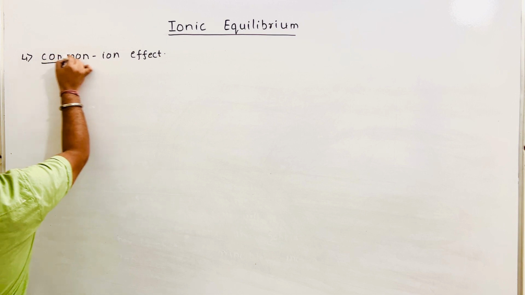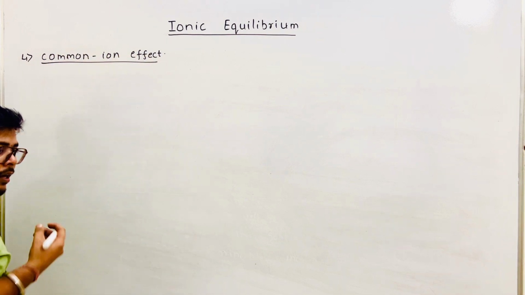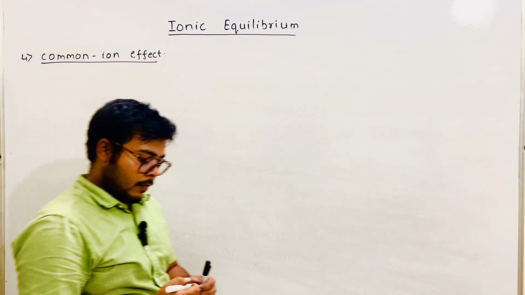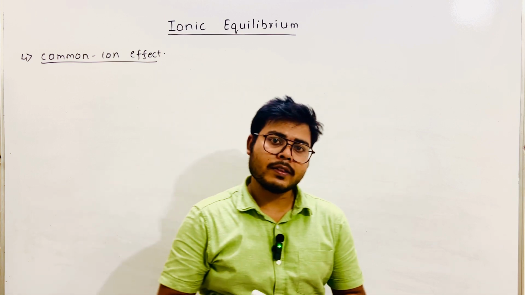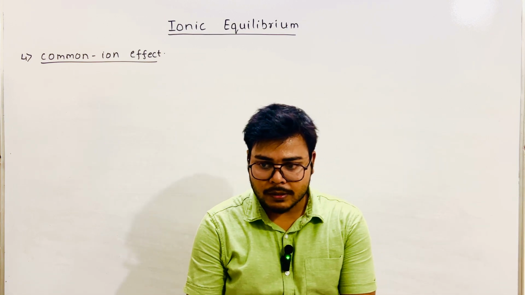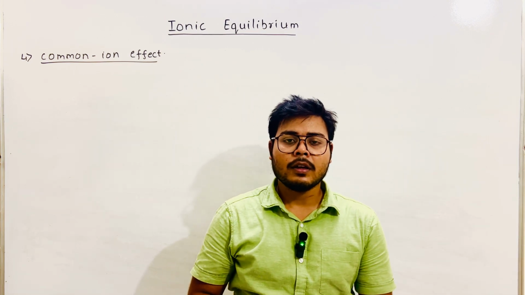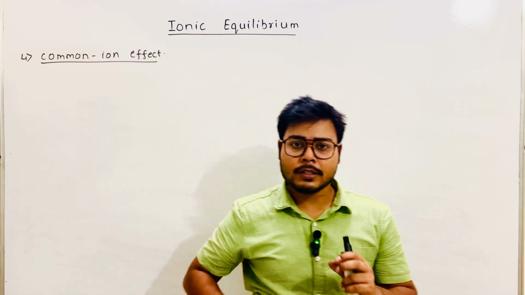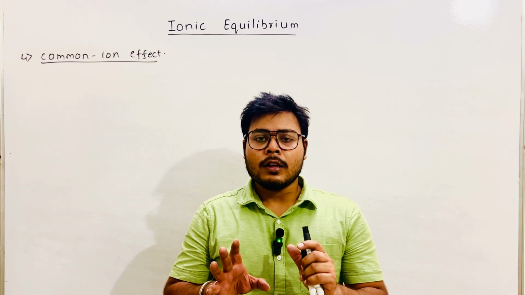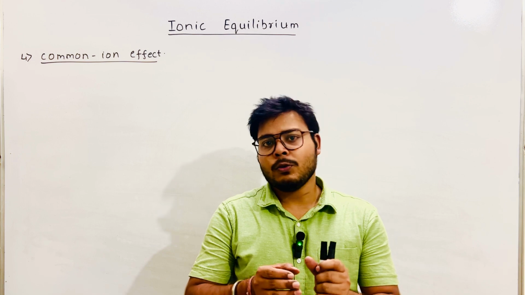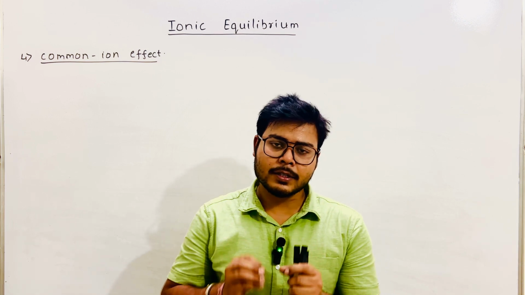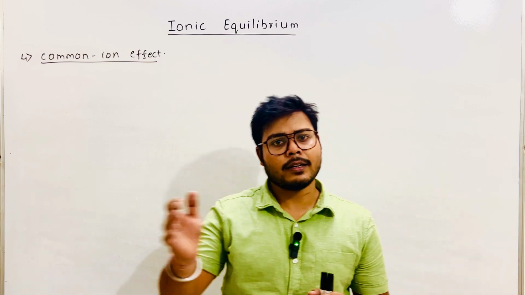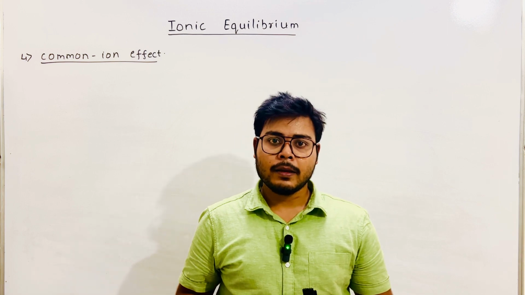Now you may have a question, what is the common ion effect? You can understand it from the name itself, common ion. It has a very simple meaning, just listen carefully. Let's say you are adding a substance in water and the substance is getting dissociated into ions.